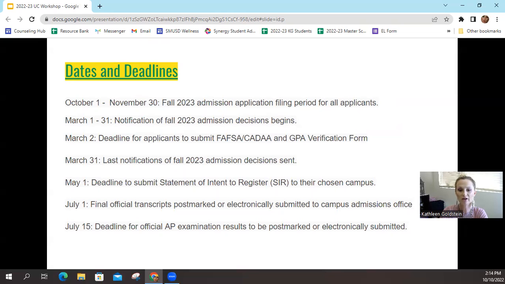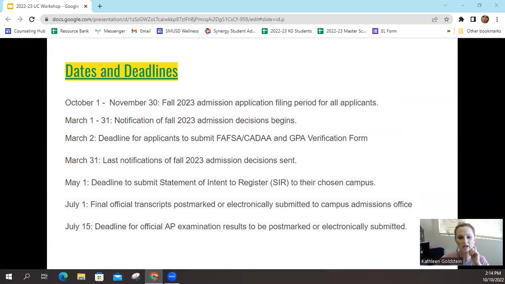May 1st is a very important date. This is a deadline to submit your statement of intent to register. That means you're committing to that school, you pay the fee, let them know that that is where you will be attending in the fall. And then finally, July 15th is the deadline for submitting AP exam results. They must be either postmarked on this date or submitted by this date.